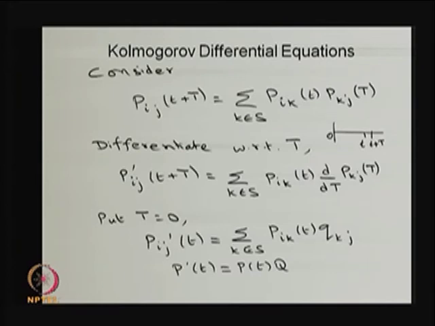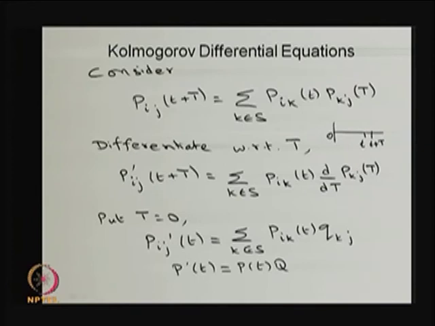In matrix form, the Pij of t form a matrix. So, P dash of t is the same as P of t times Q. P of t is also a matrix, and P dash of t means each entry is differentiated with respect to time t.